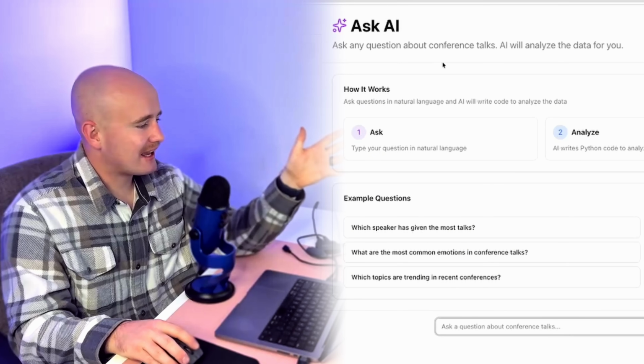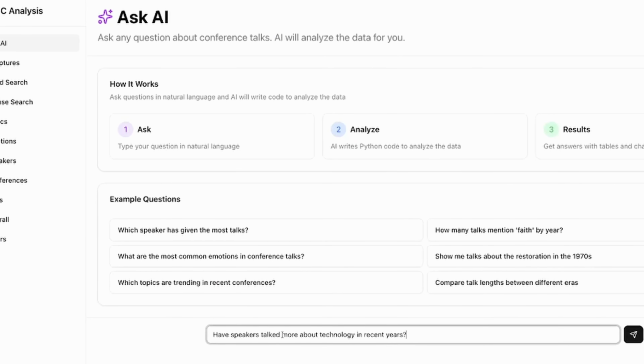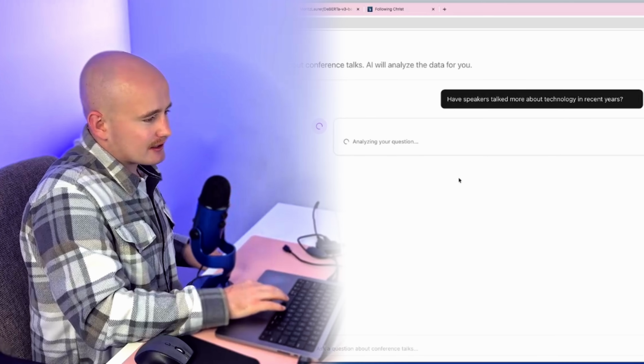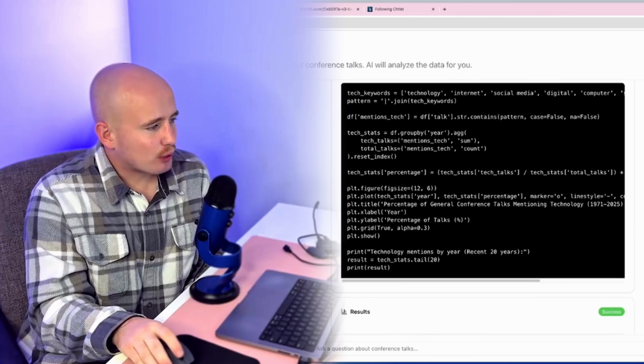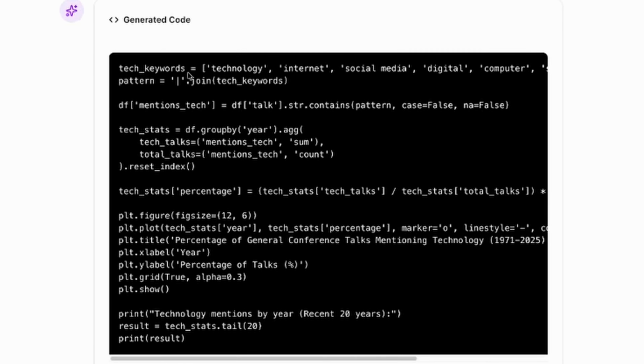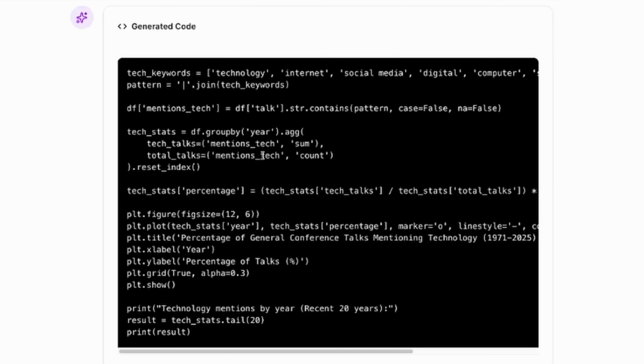Okay, so now for the next question that I posed earlier, about whether speakers are talking more about technology, we're going to use this feature that I made called Ask AI, and I'll just show you how it works really quick. I'll just say, "Have speakers talked more about technology in recent years?" You can just use natural language, click submit. And so then what the AI does, it actually writes and executes Python code for you and then shows you the results. You can actually check this code yourself and see if it's hallucinating anything.